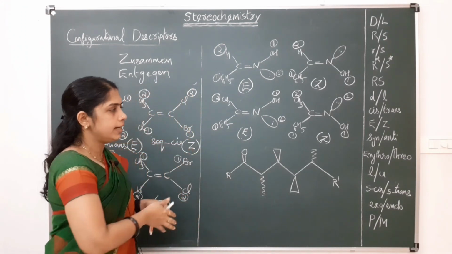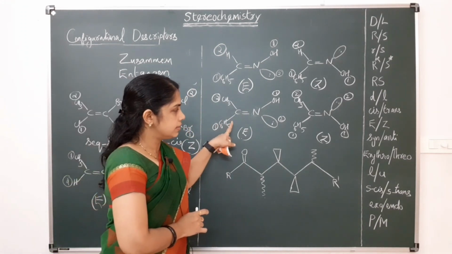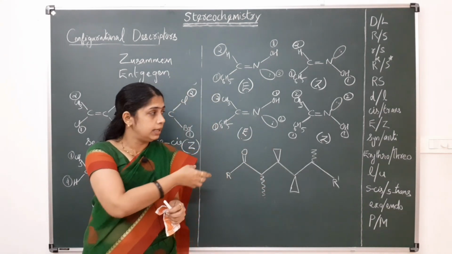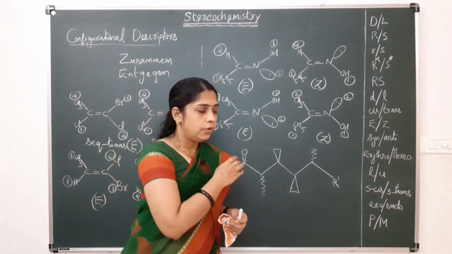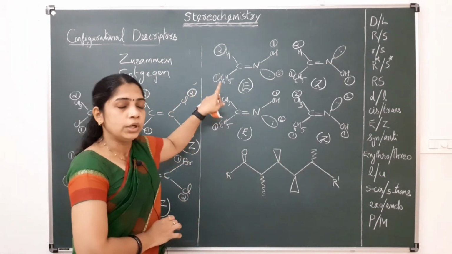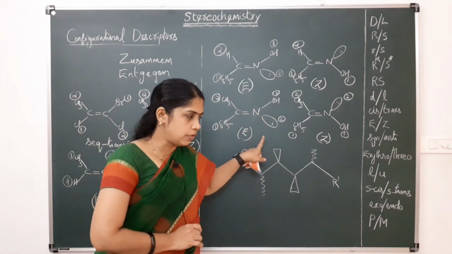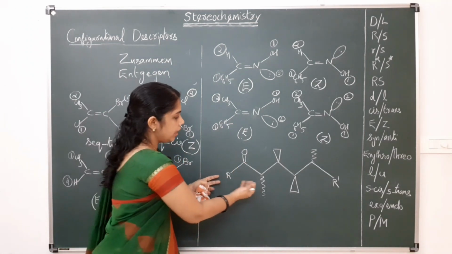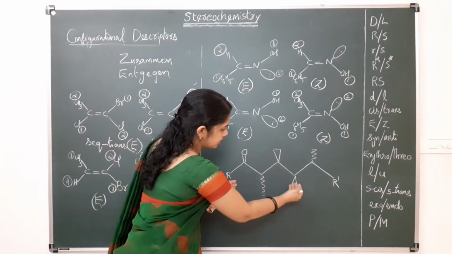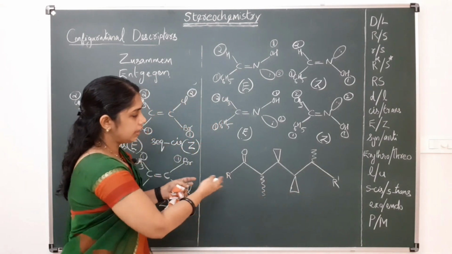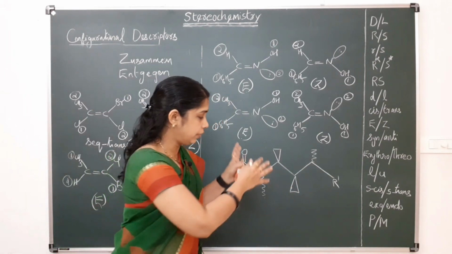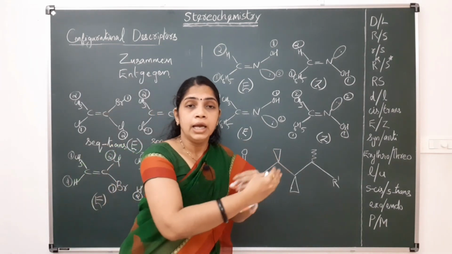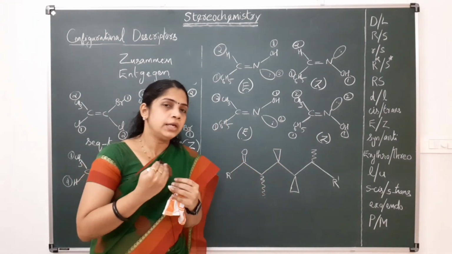And this syn and anti, as I already said, was previously used in the case of oximes. Okay, and this syn and anti is not only used in the case of oximes, it can be used in other systems also. For example, look at this system. In this case also we can get a picture of this molecule by using the descriptor syn and anti.